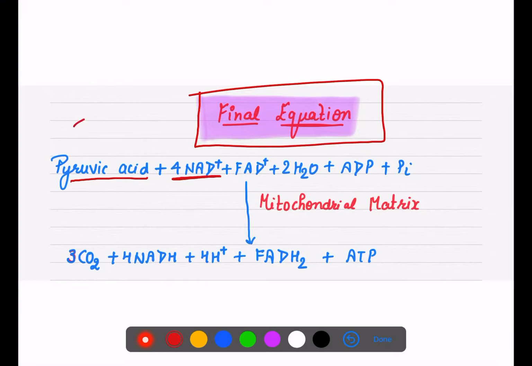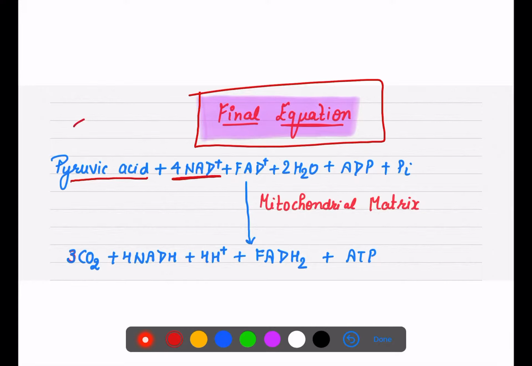That is the redox reaction, 4 NAD positive plus 1 FAD, and at 2 steps we have added water. One is when oxaloacetic acid accepts acetyl coenzyme A, and second when malate is getting formed. Plus ADP plus inorganic phosphate. This whole reaction occurs in the mitochondrial matrix.